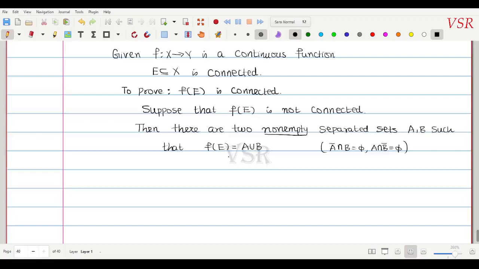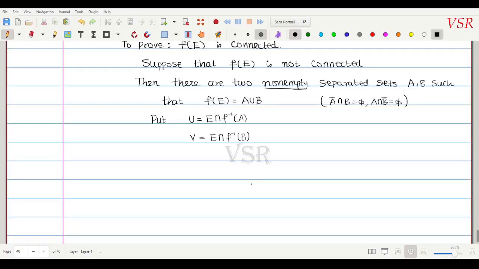Now, put U which is equal to capital E intersection with f inverse of A. Okay, and V which is equal to capital E intersection f inverse of B. Okay, note that A and B are non-empty.